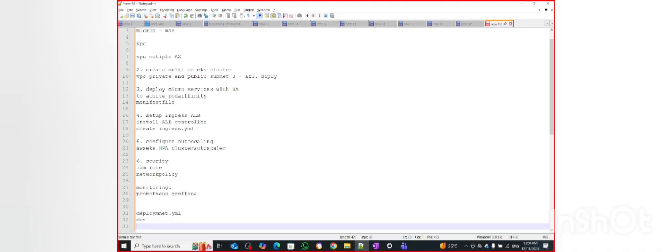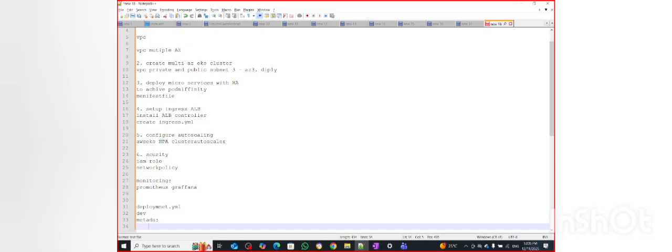In your deployment.yml file we have a metadata section. In that metadata section you can specify the namespace, then we can give dev, so it will be deployed to your dev namespace. So in the deployment.yml file you can do that.